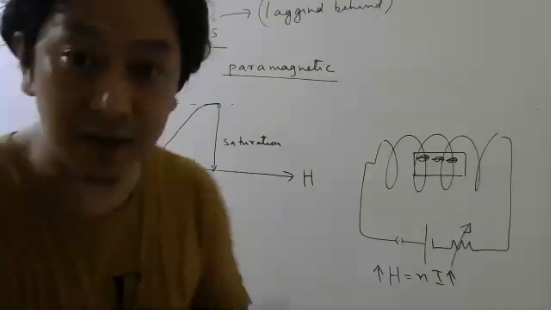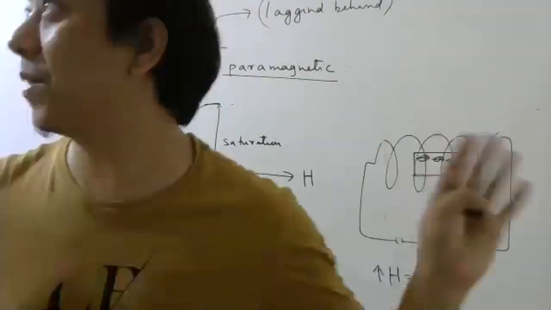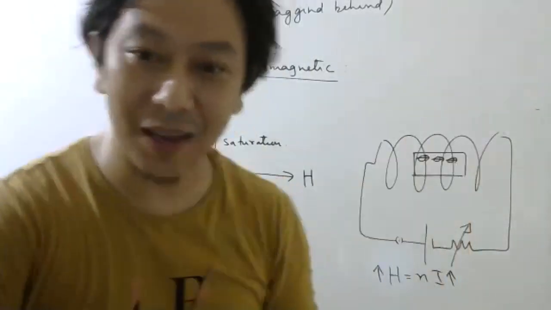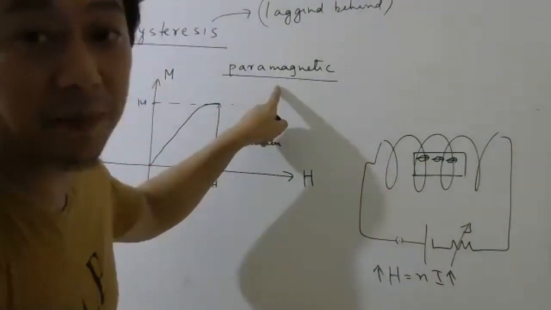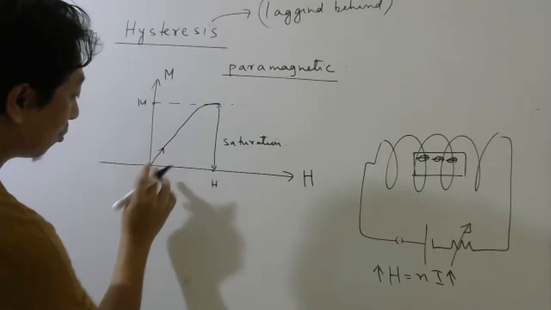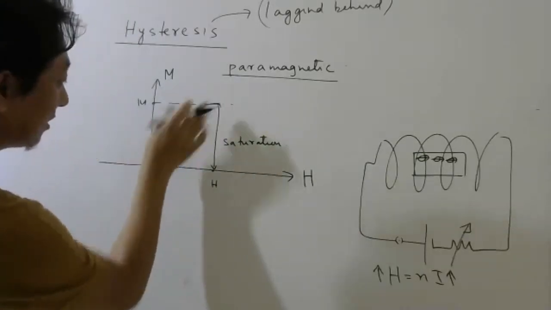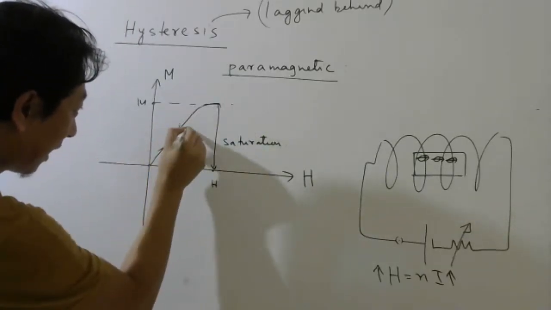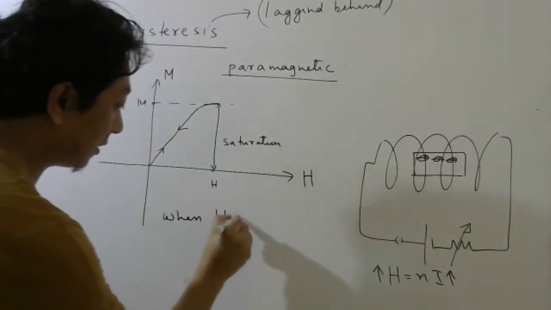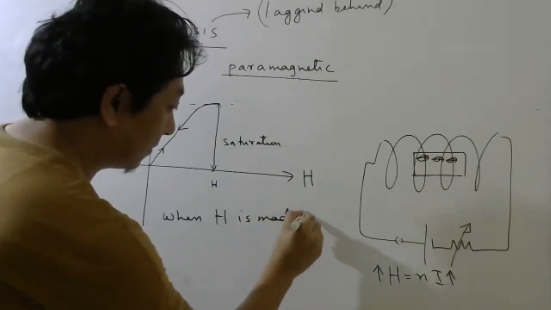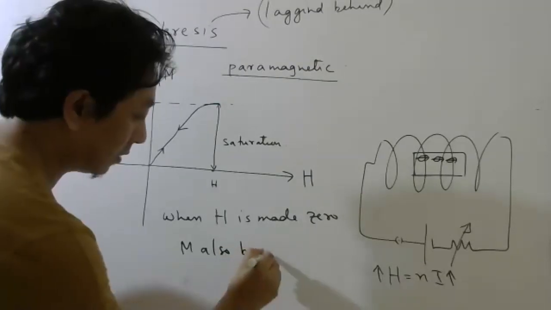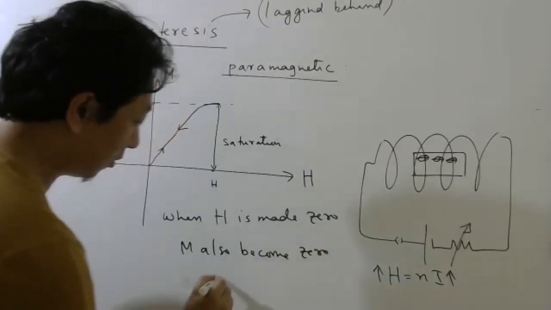Understood or not? Matlab, once the army goes away, all the people are again random. All the people are looking again randomly. So again, magnetization will become 0 for paramagnetic material. So for paramagnetic material, this graph will look like this. While increasing H, it will go like this. While decreasing H, it will come back like this. Okay, so when H is made 0, M also becomes 0 for